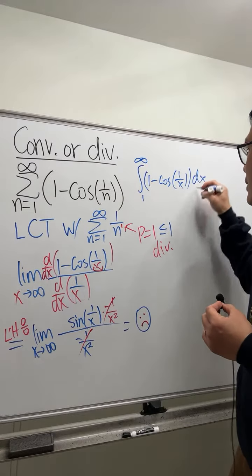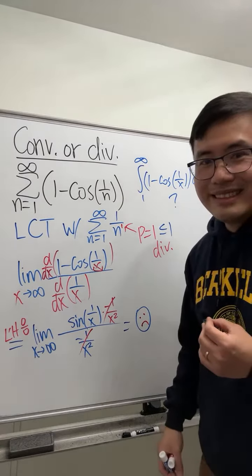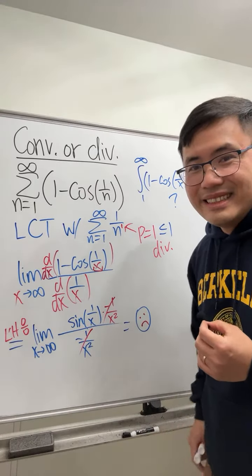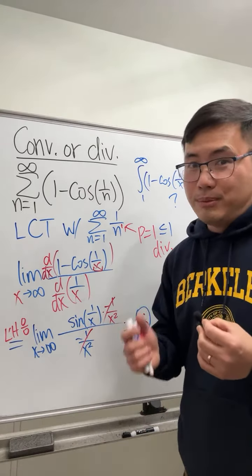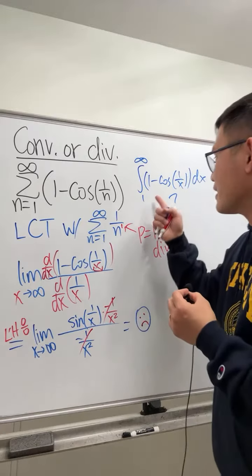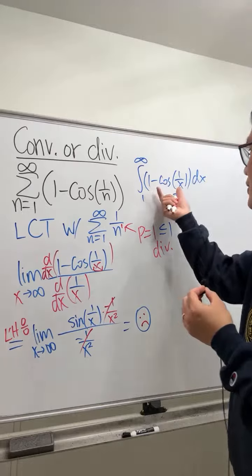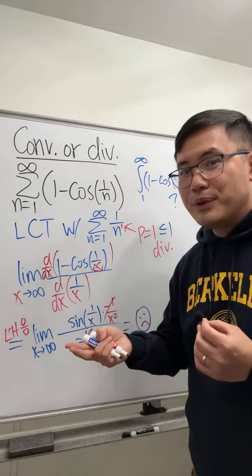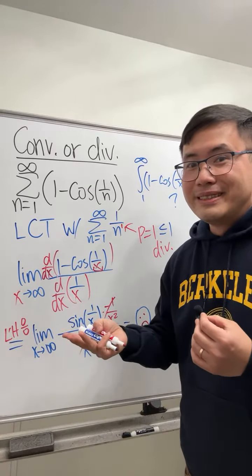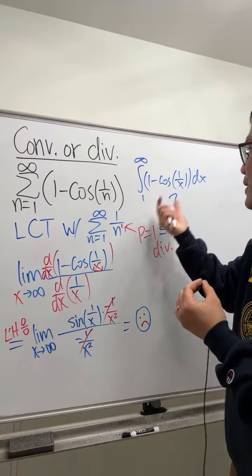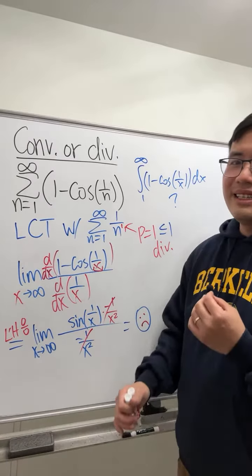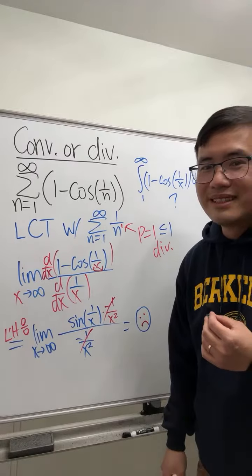Can we do this nicely? Of course, later on we have to check if the function is positive, decreasing, and continuous. But if you cannot even integrate this nicely, I think it's not so much either.